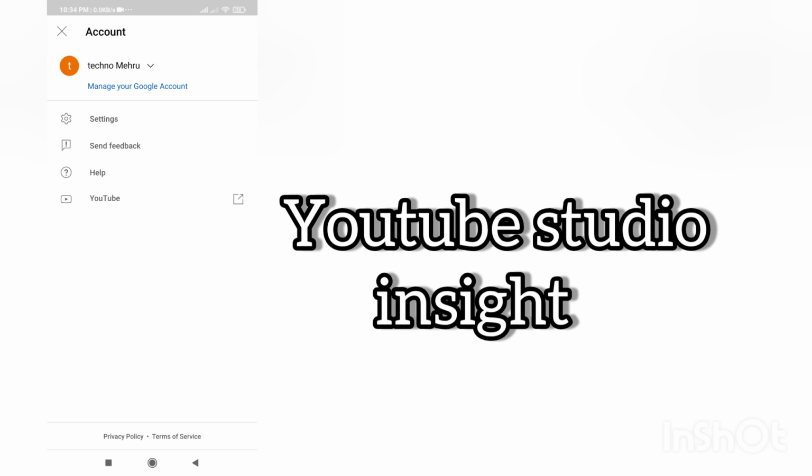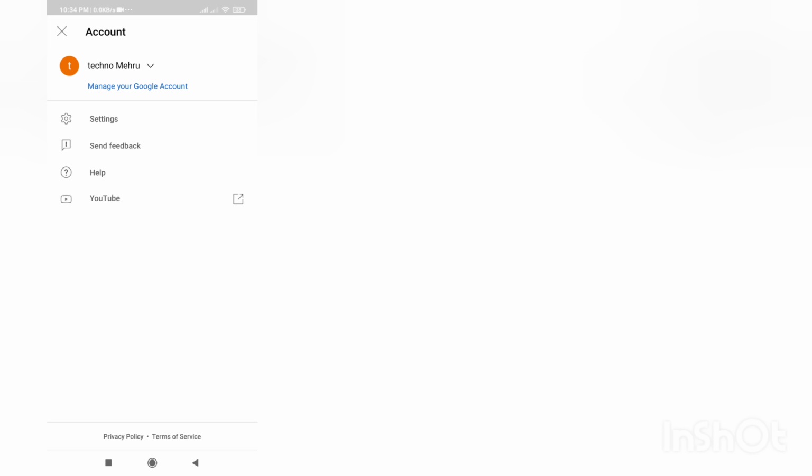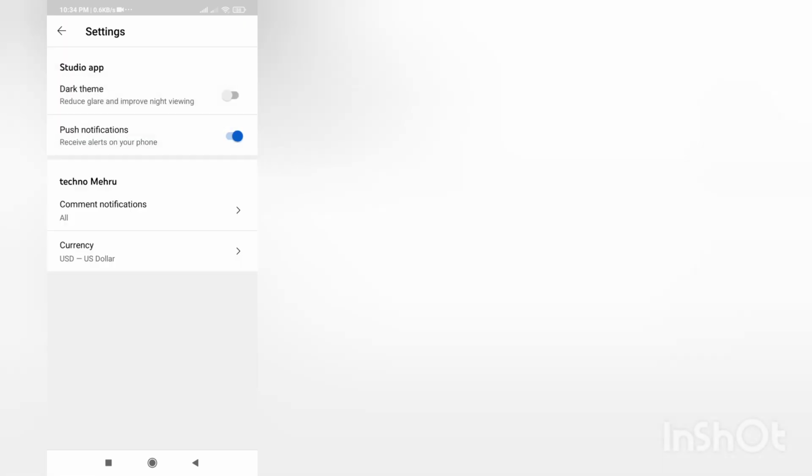Now I will tell you about the account. If you want to see what is in your account, you can simply go on the three dots on the right corner, and you will see these options. Now what will we do? We will simply click on settings. And after clicking on settings, you can see we have different options.